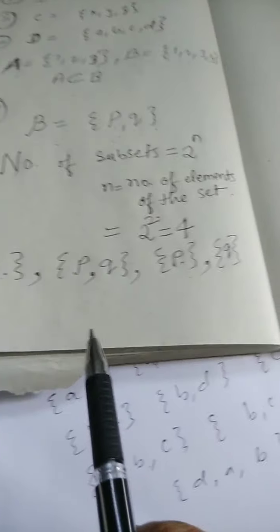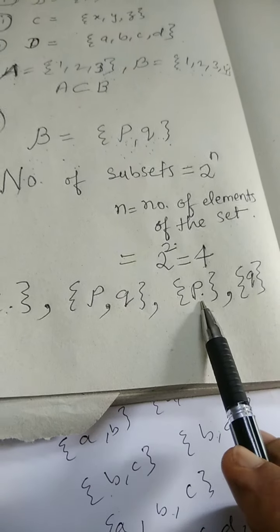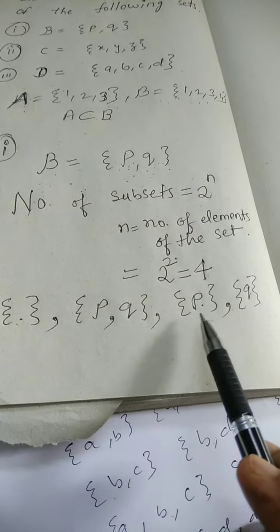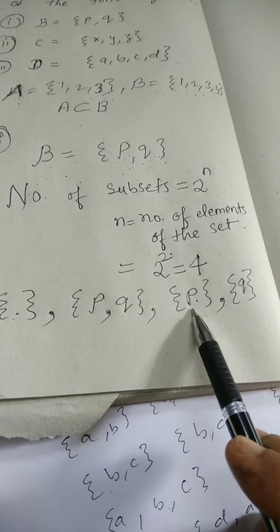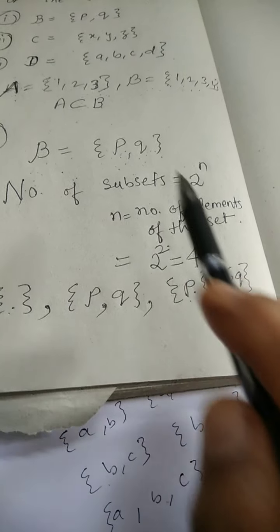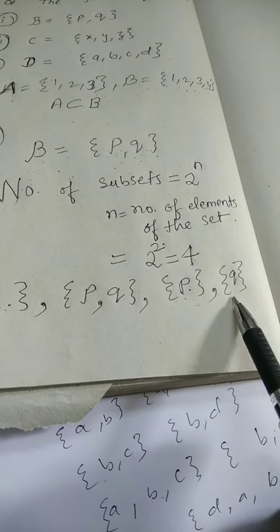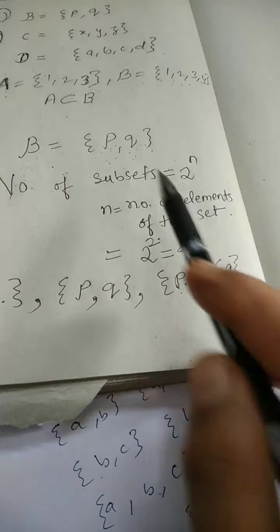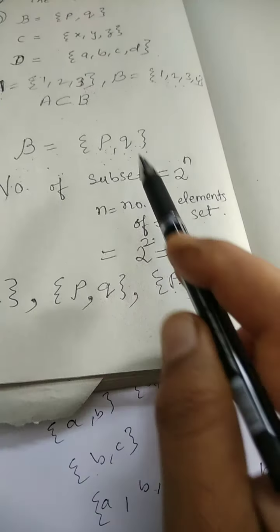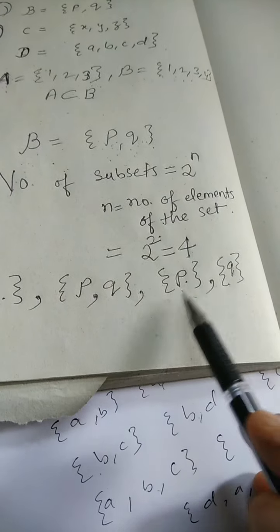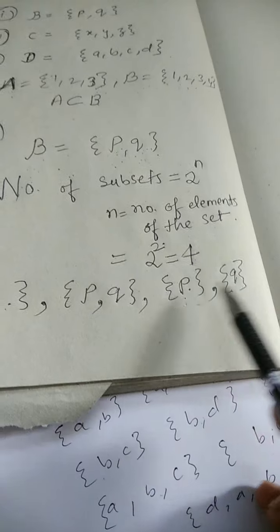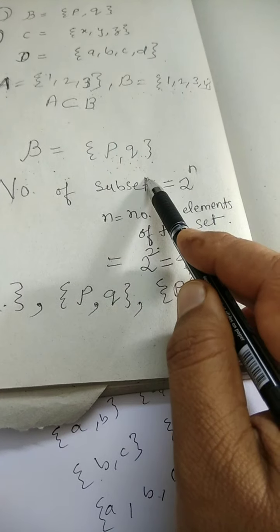Here we observe that {P} is a smaller set than this, having only one element, that is P. This set is also smaller and having only one element, present in B. All the elements of these sets are present in set B. That means these two are subsets of B.